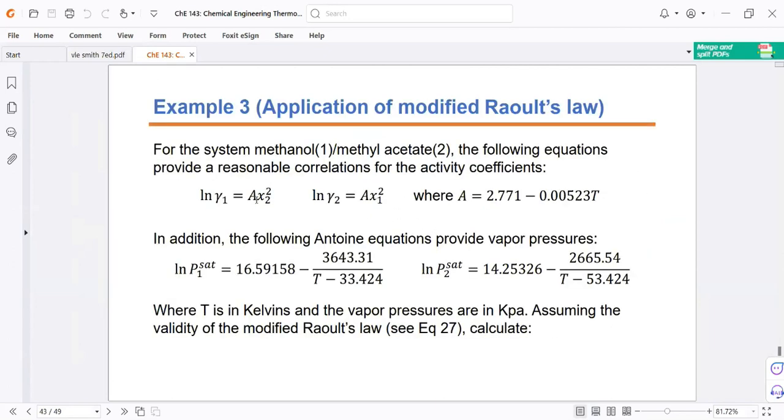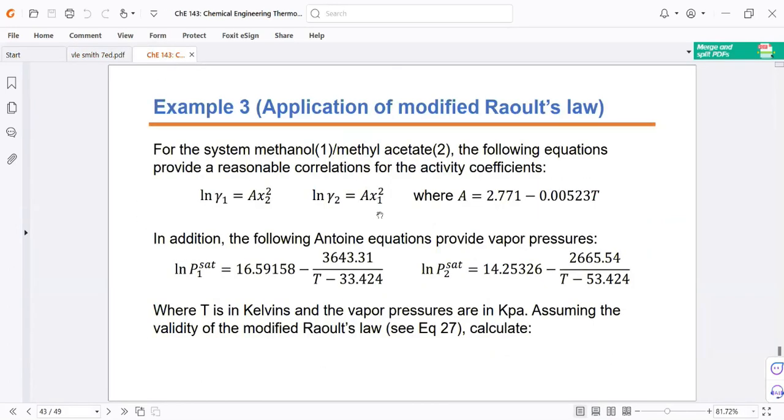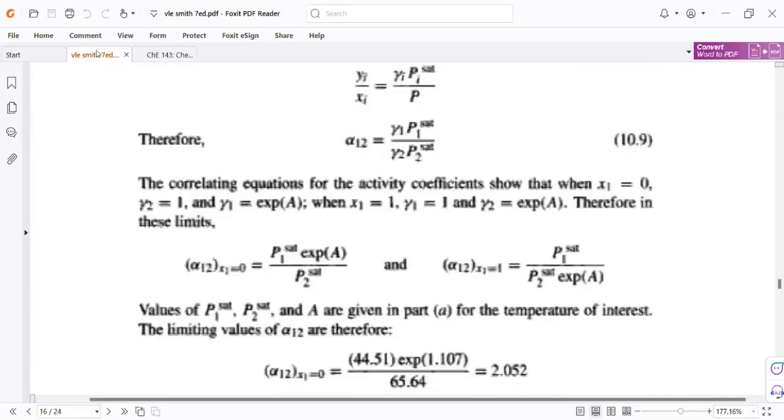Okay, so if we substitute x sub 1 equal to 0, what will be our gamma sub 2? If this quantity is 0, then gamma sub 2 is 1, right?